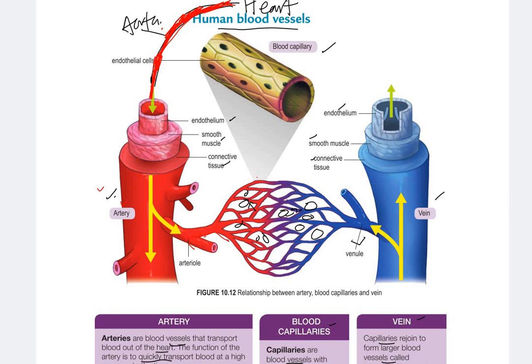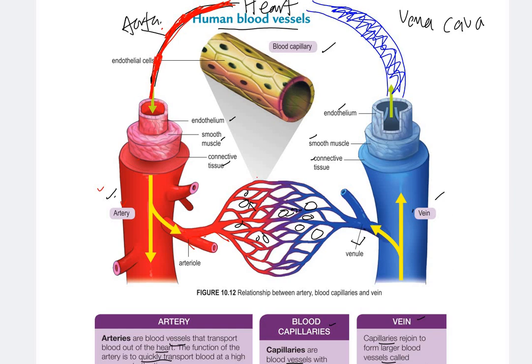So venules then combine to become a vein. Then from the vein, the blood will flow back to the heart through the vena cava. Vena cava is the main vein.